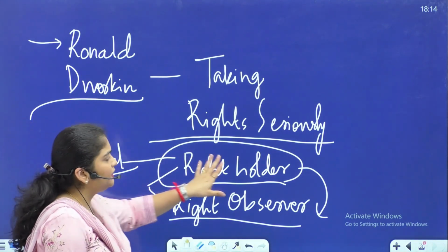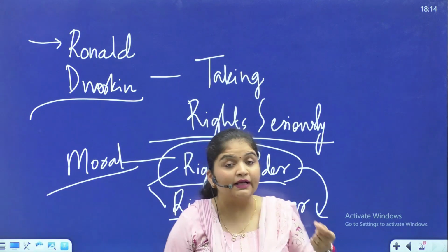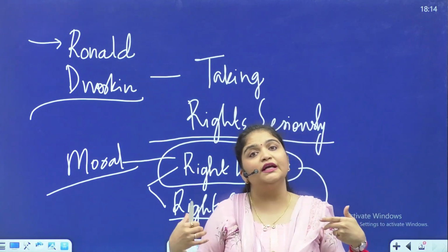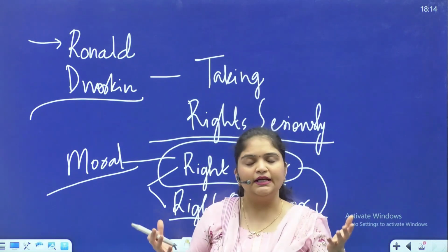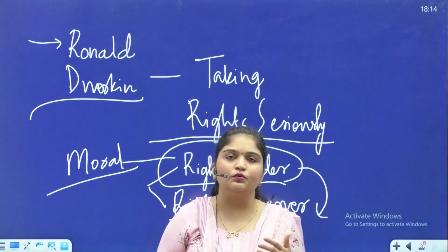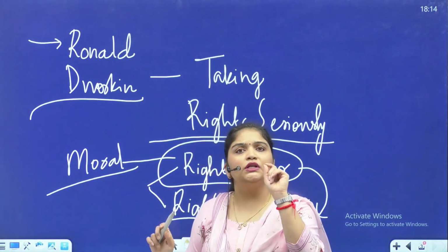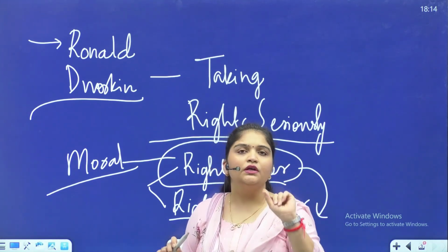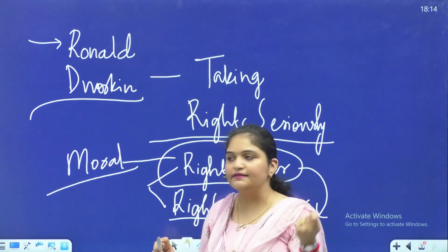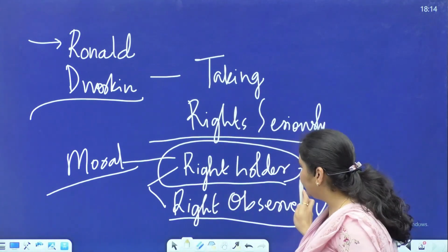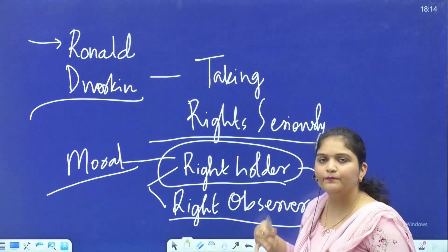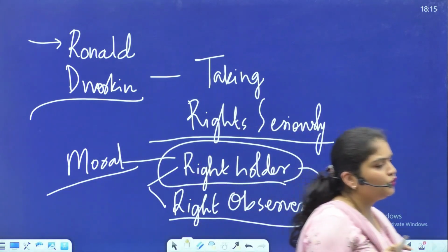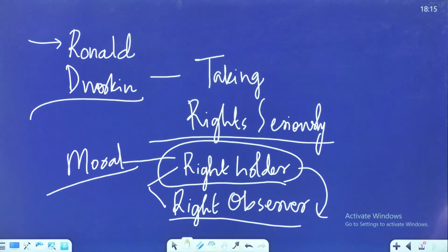So this right holder, okay, his right cannot be violated because we are looking at a larger principle or protection of the rights of what? Of the community at large, right? As the utilitarians say. So he says no. Because rights are based on the concept of human dignity, right? And if it is based on the concept of dignity, it cannot be violated for any other reason. And yes, both the right holder as well as the right observer do have a certain set of rights that he is talking of, fine. So just note down 2 points. He makes a key distinction, okay.